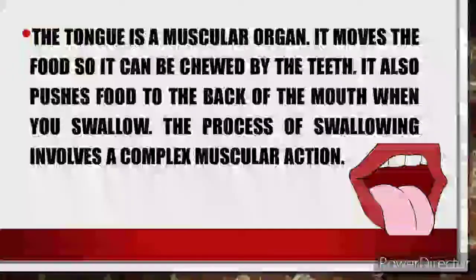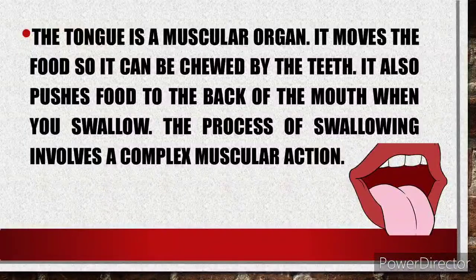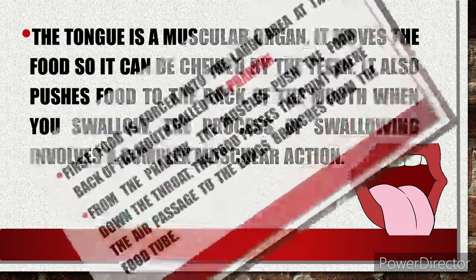The tongue is a muscular organ. It moves the food so it can be chewed by the teeth. It also pushes food to the back of the mouth when you swallow. The process of swallowing involves a complex muscular action.